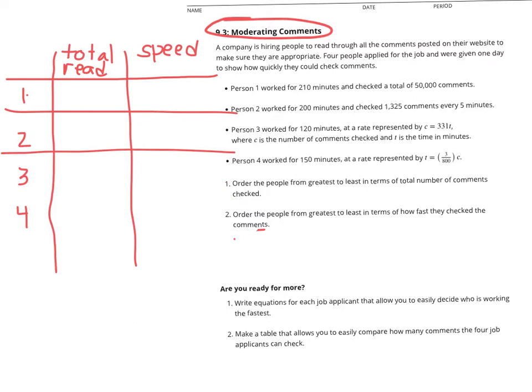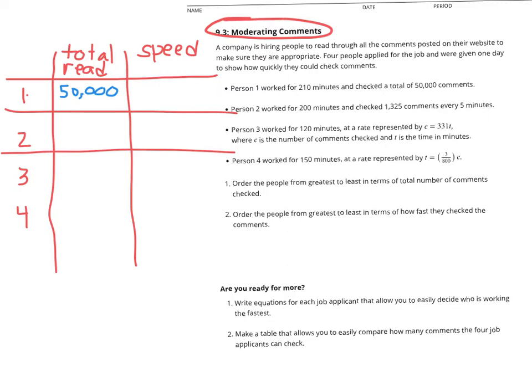So let's talk about person 1. Person 1, we know, worked for 210 minutes and checked a total of 50,000 comments. Well, we have our answer to this second column right there. We're told that person 1 read 50,000 comments. We want to know how many comments per minute they read.